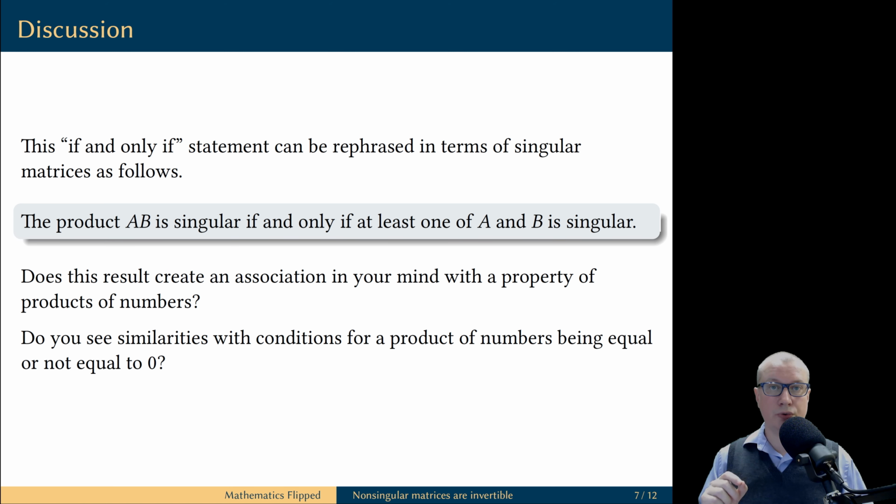And now I urge you to pause and think. Does this raise any associations with properties of products of numbers? Let me give you a hint. Suppose you have a product of several numbers that is equal to 0 or not equal to 0. What can you say about the individual numbers in this product? Please write what you think about this down in the comments below. What are the associations that you see between the properties of matrix products and properties of the number products?